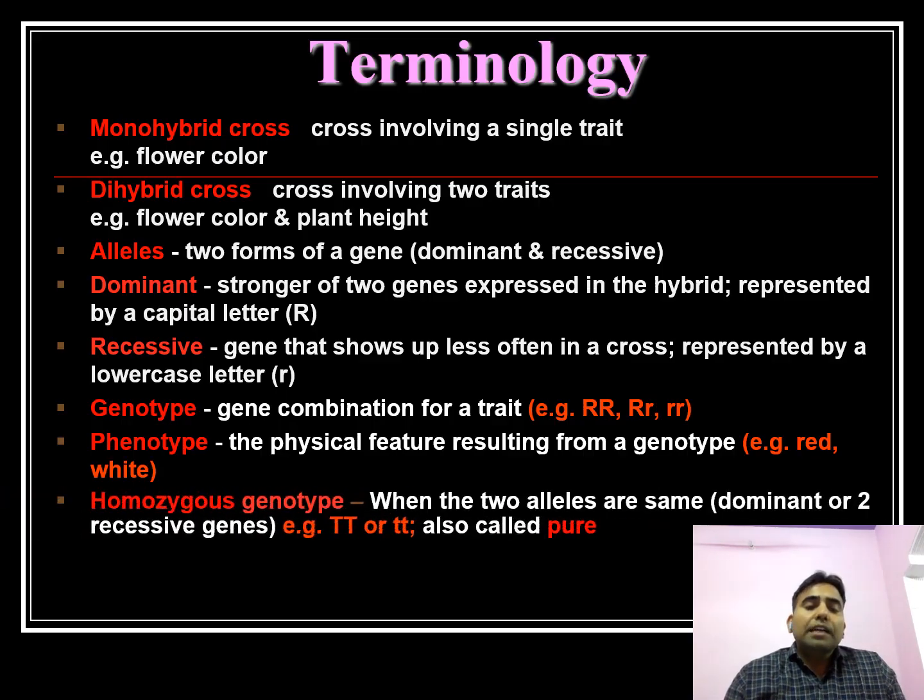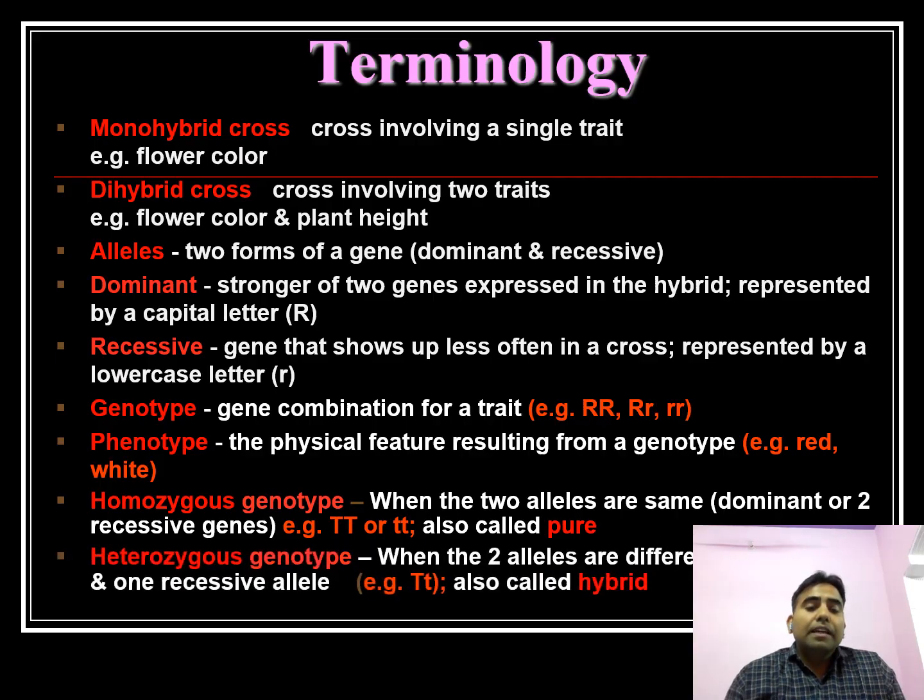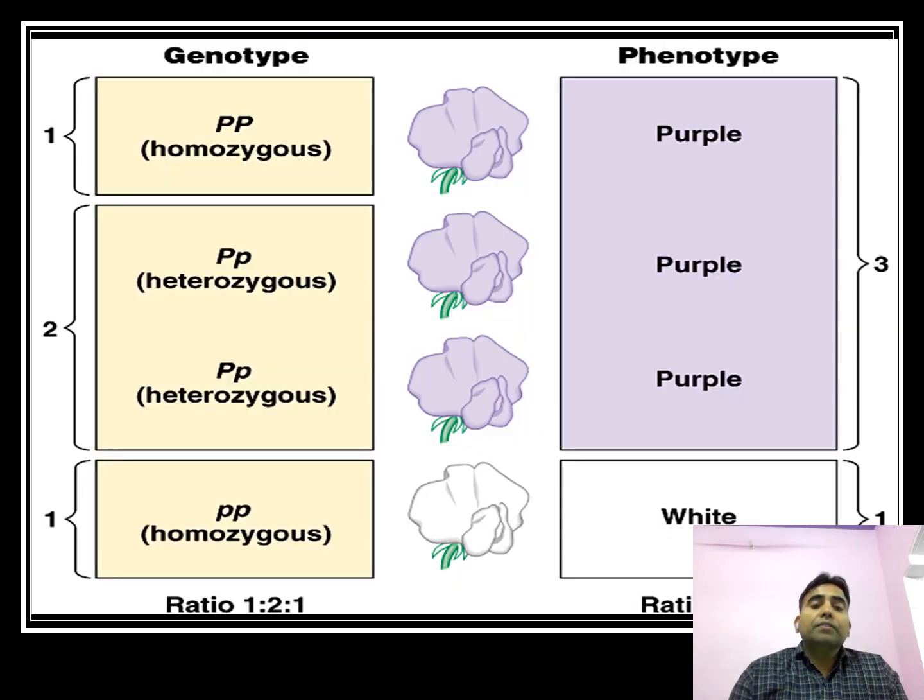A homozygous genotype is one that has two similar alleles at the corresponding loci. A heterozygous genotype is when the two alleles are different at the corresponding loci. Here we can see phenotype purple with genotype capital PP, and capital P small p, heterozygous, which is also purple. Small pp is white. Here the dominant character is purple, so it is expressed in both heterozygous and homozygous conditions. A recessive character, white, is expressed only in the recessive homozygous condition.